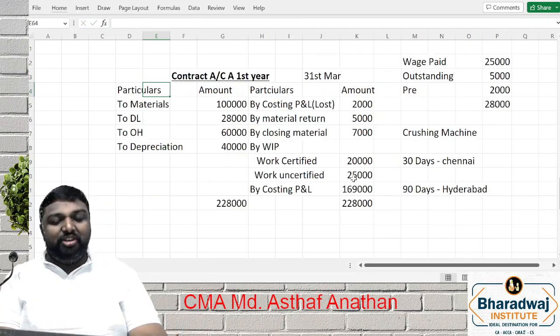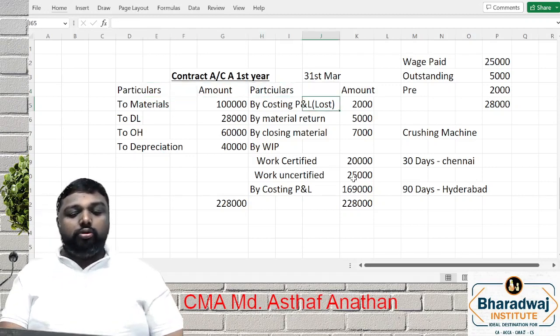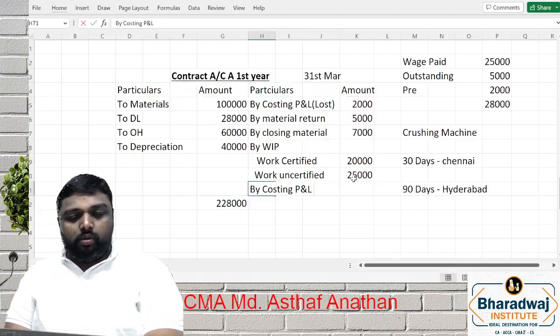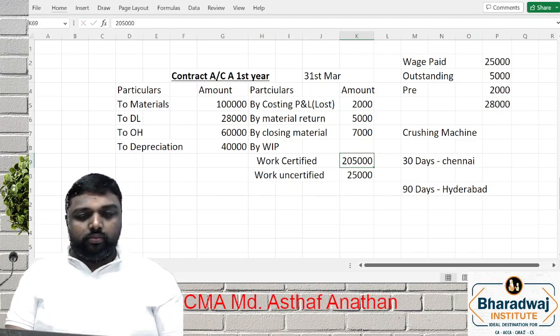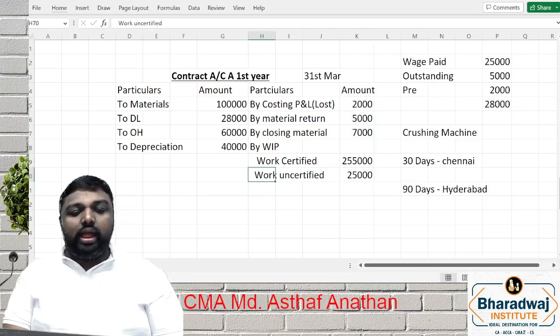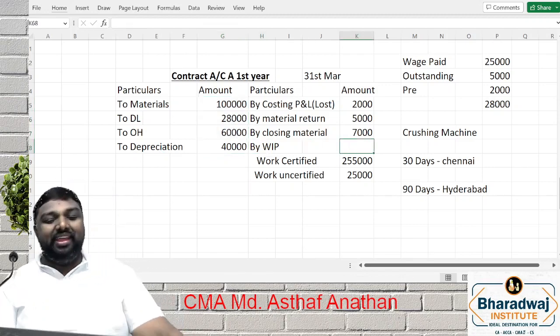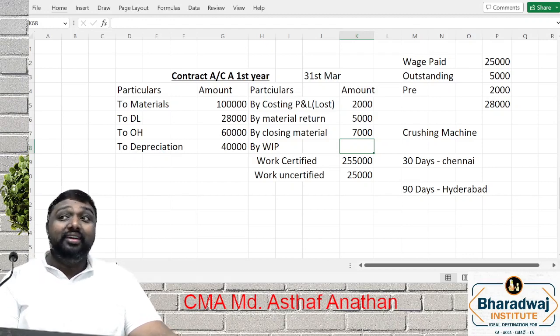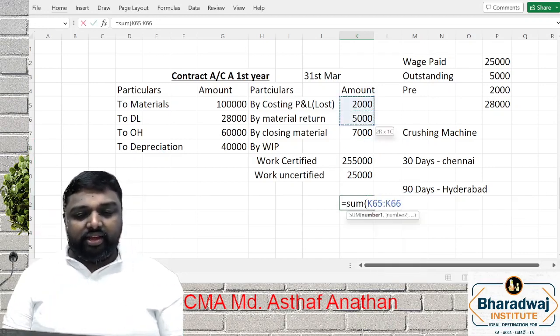Now situation 2. Let's say this work certified amount is 2,50,000. Now we'll check what's the total here. Here we have 2,94,000. Here we have 2,28,000. Now you tell me, my dear friends, debit side more or credit side more? Credit side is more. So we'll take the credit side.